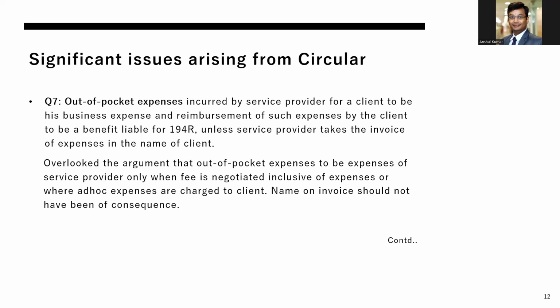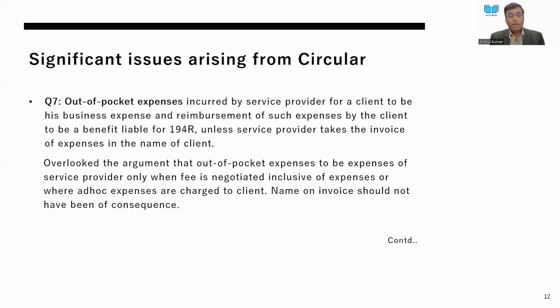In terms of question 7, they list out the various examples in terms of when and how reimbursement can be taxed, and one of the exceptions which they provide is that only in case the invoice is taken in the name of the benefit provider directly, only in those cases reimbursement of expense will not be chargeable to TDS.